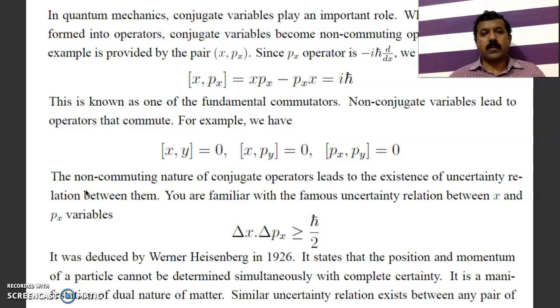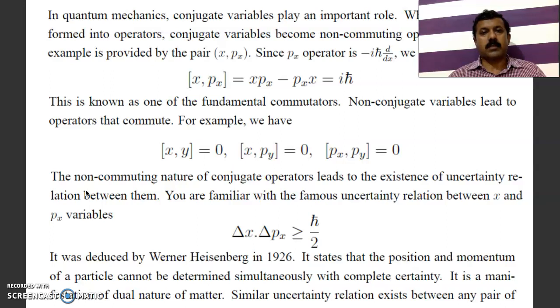For example, if you have an object moving under constant acceleration and you know the position and initial velocity accurately, then you can always find out the future state of the system to the same accuracy. So we have a set of connecting relations which you have studied at your PU level.